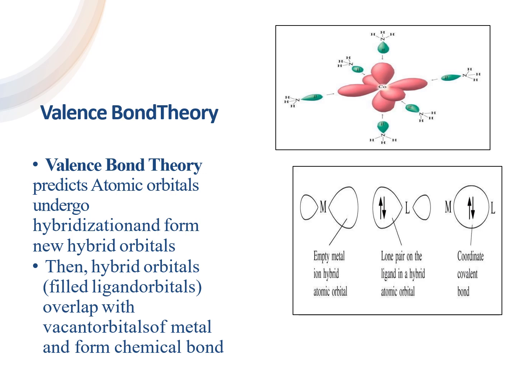So valence bond theory predicts that atomic orbitals undergo hybridization and form new orbitals. The filled ligand orbital overlaps with the vacant hybrid orbital of the metal and forms a chemical bond. This is the valence bond theory.